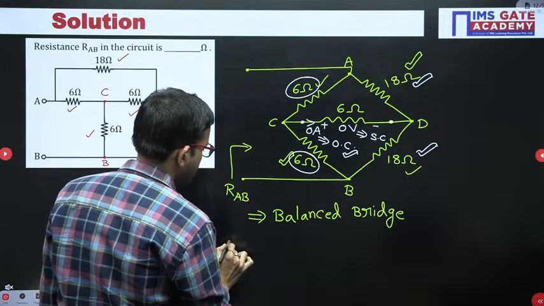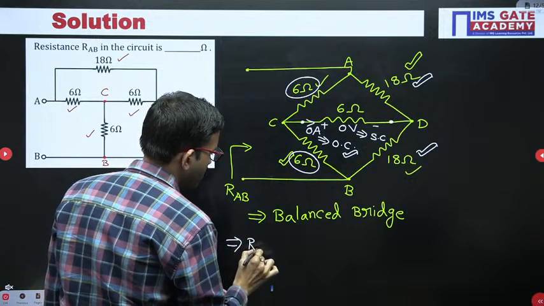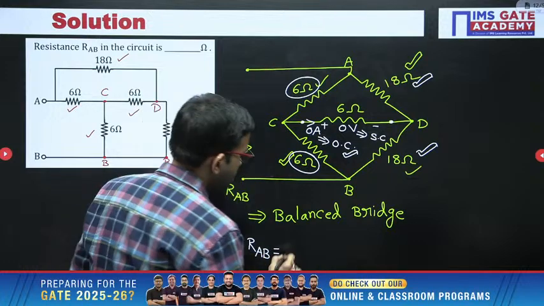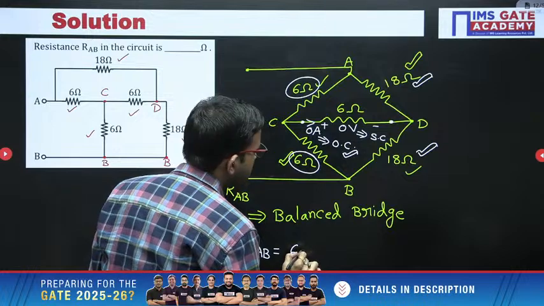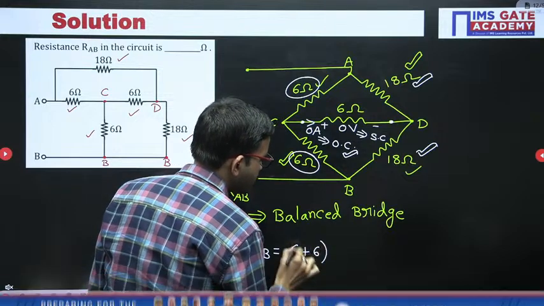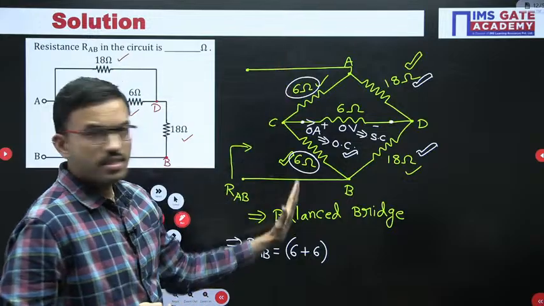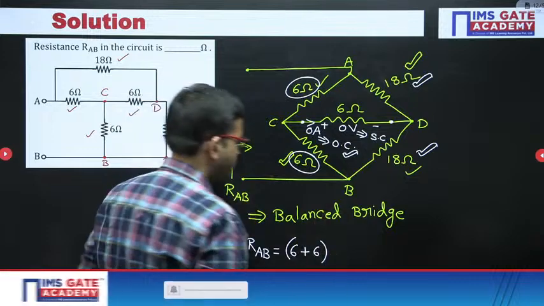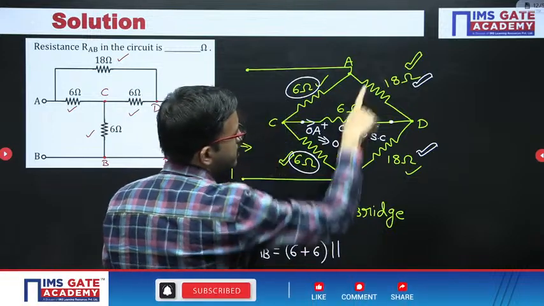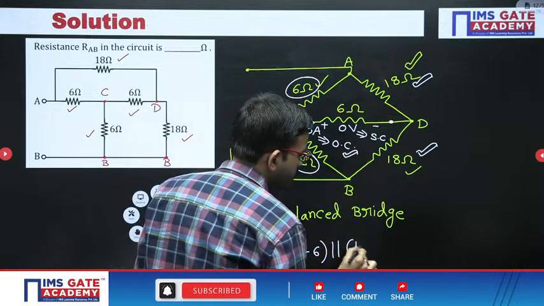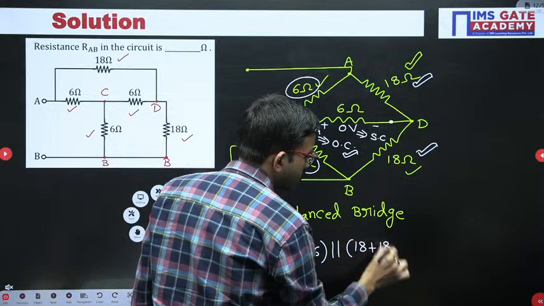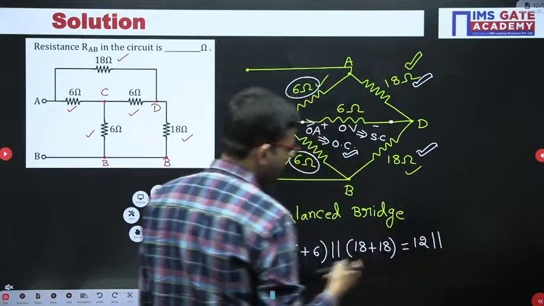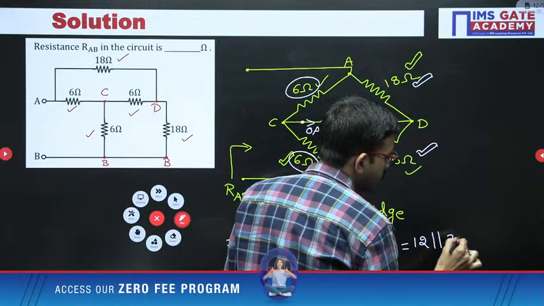Here I am writing the direct step. RAB is equal to, in this branch, 6 ohm connected in series, that means 6 plus 6. That is one equivalent resistance, and there is one more path, where these two are connected in parallel, 18 plus 18. So you get 6 plus 6, which is 12, in parallel with 18 plus 18, which is 36.